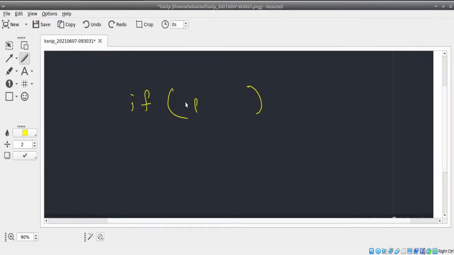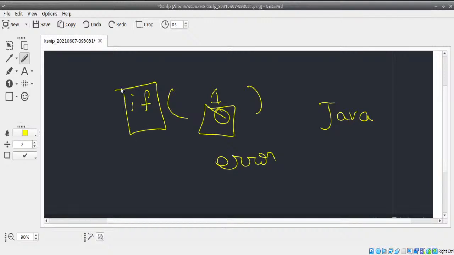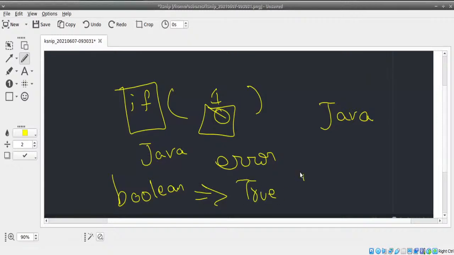The problem here is when I use if prime of 1 or if prime of 0, since we are returning an integer value as 1 and 0, the if condition in C thinks that 0 is false and every non-zero value is true. That is what C and C++ think. But in Java, if you return 1 or 0 or something like that, it gives an error, because the if condition in Java is expecting a Boolean value. There are only two Boolean values, true and false.